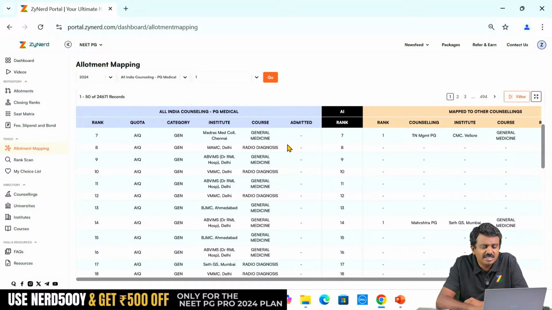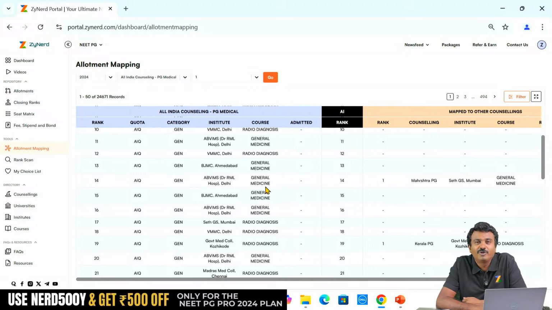Usually you won't see candidates who take central universities take up other state seats, because they would have obviously got their state seat here itself, correct? MMC General Medicine or say GS General Medicine might have been available here. Still they went for Central University. So they may not go back to the states and opt for General Medicine. But there might be very few candidates like that. So that is the second example of rank 14, ABVMS General Medicine.